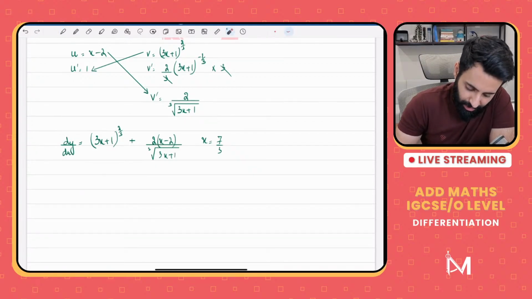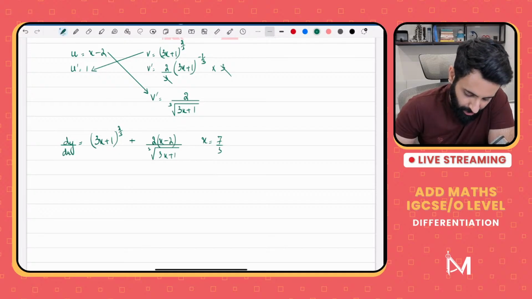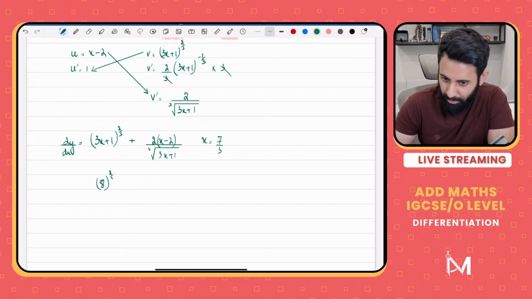So 3 times 7 upon 3. That's going to be 3 times 7 is 21, and the 3 and 3 will cancel basically. So we'll just be left with 7. 7 plus 1 is 8. So 8 raised to the power 2 upon 3. Okay, we'll work this out in the next step.